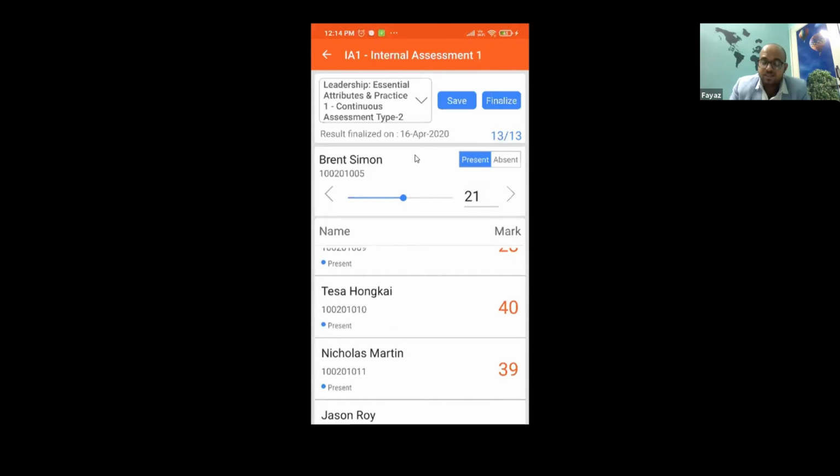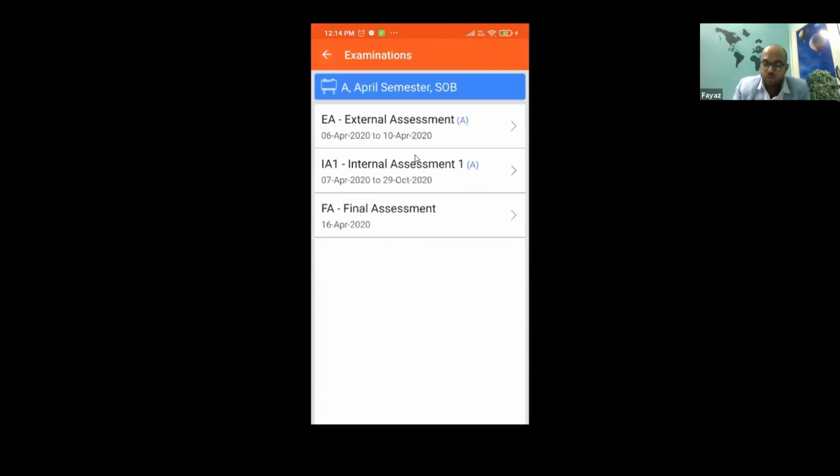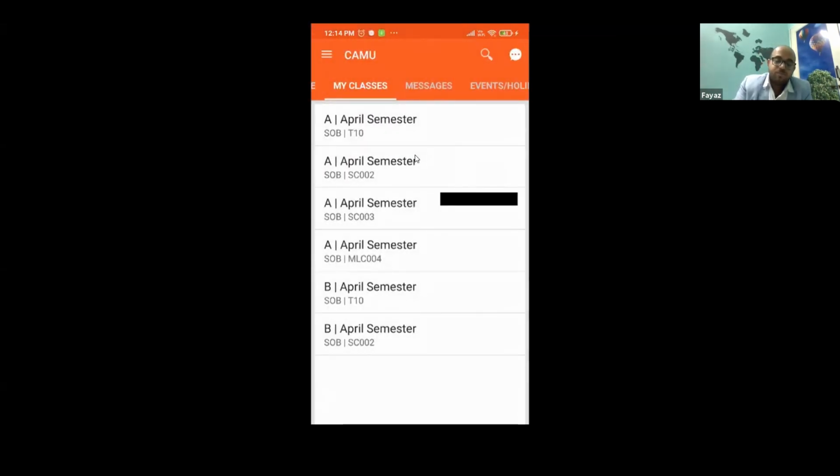The moment I finalize, send the report, this will reflect into lots of different things. So you don't need to enter the marks on some other paper, then go back, put it in an Excel, that Excel gets uploaded. All that clutter can be avoided. That's how you can do evaluations, right?